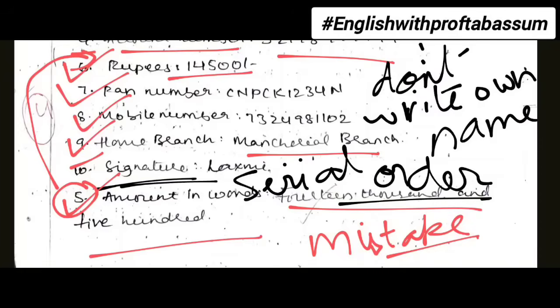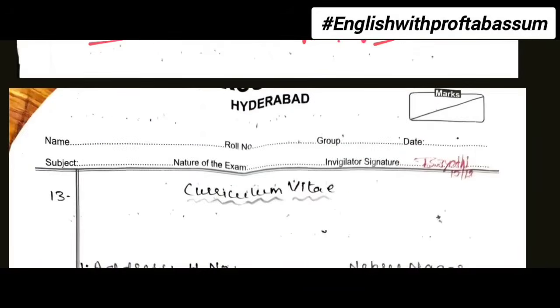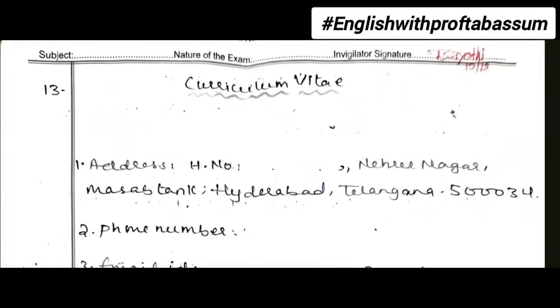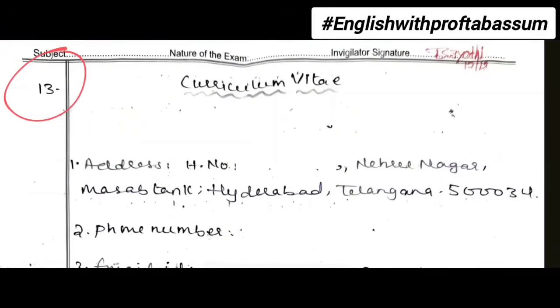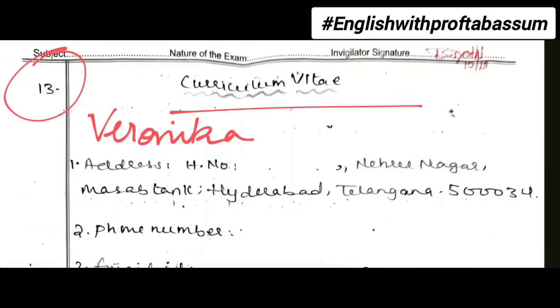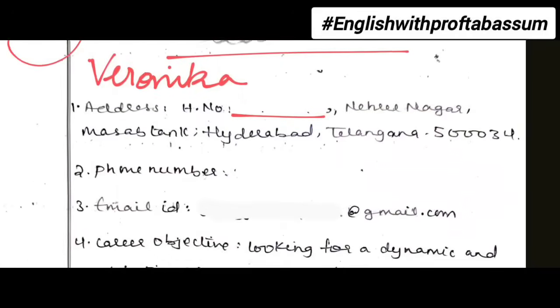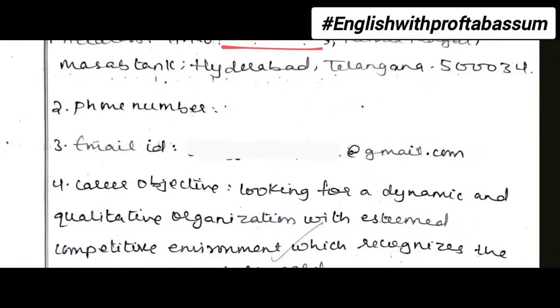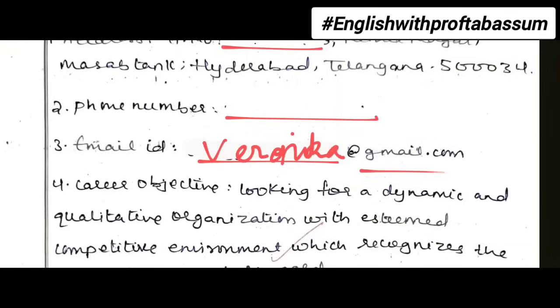Now let's see the next bit. The next bit is bit number 13, curriculum vitae. So I have removed the student's name for privacy concerns. You can start writing the CV with any name. So I have written Veronica, then I'm writing Veronica's address, then phone number, and then email ID also of Veronica, veronica@gmail.com.